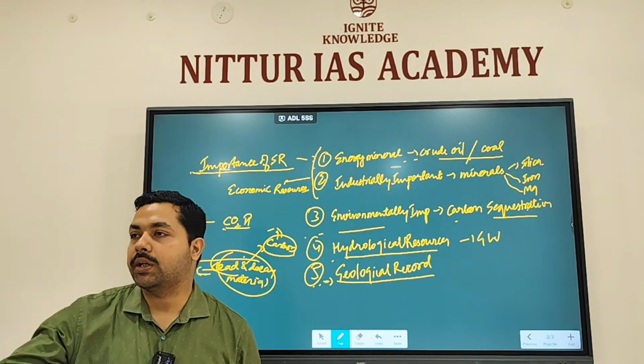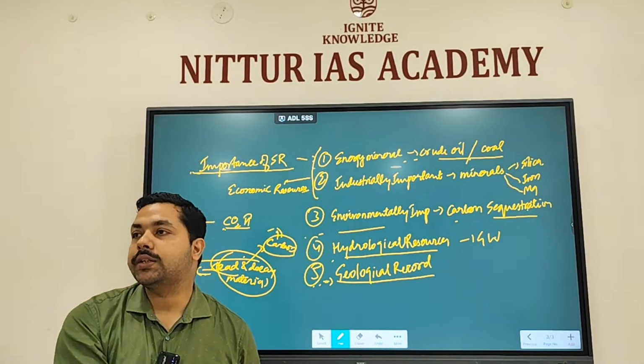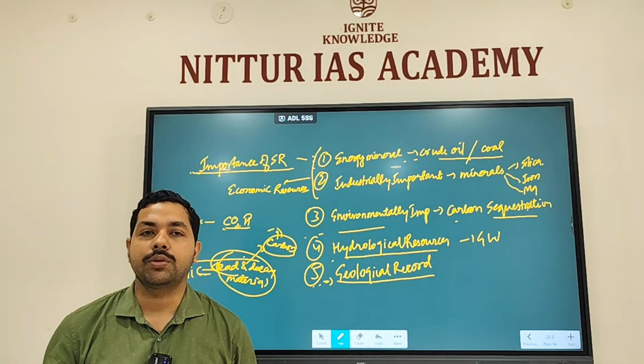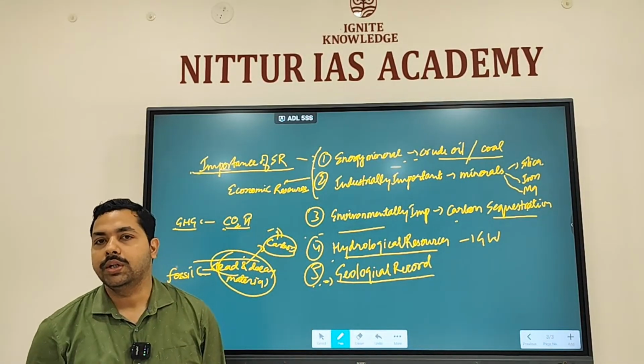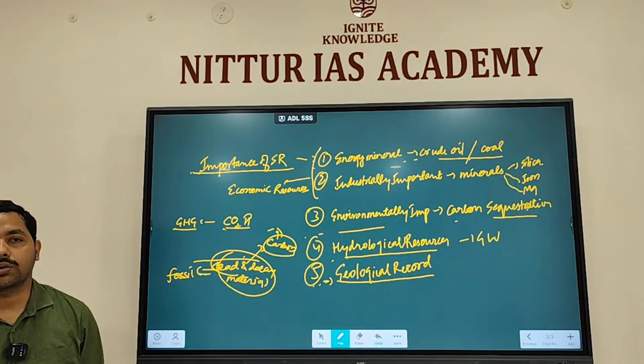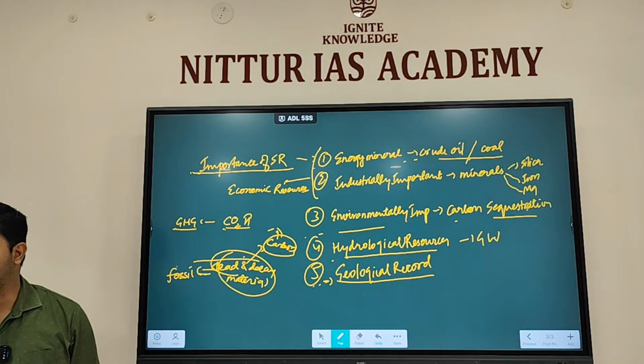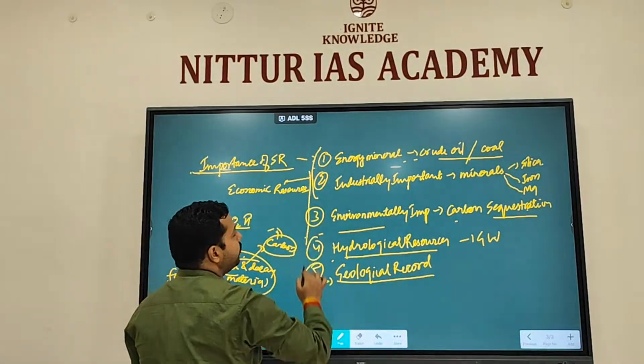Now Earth is warming up. Glaciers are now melting. So earlier glaciers were present, now they are not present. How do you have this record? You have this record through the formation of rocks. So this also provides you geological record, the geological history that is there. Clear? So these are the importance of sedimentary rocks.